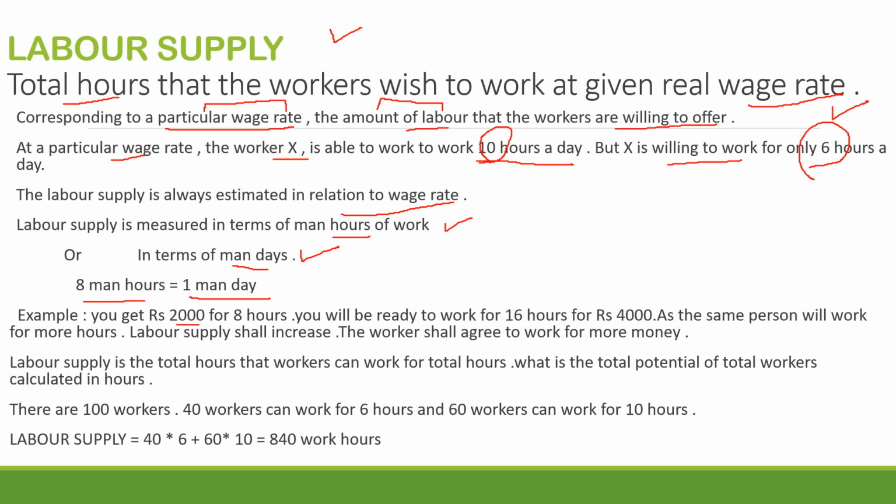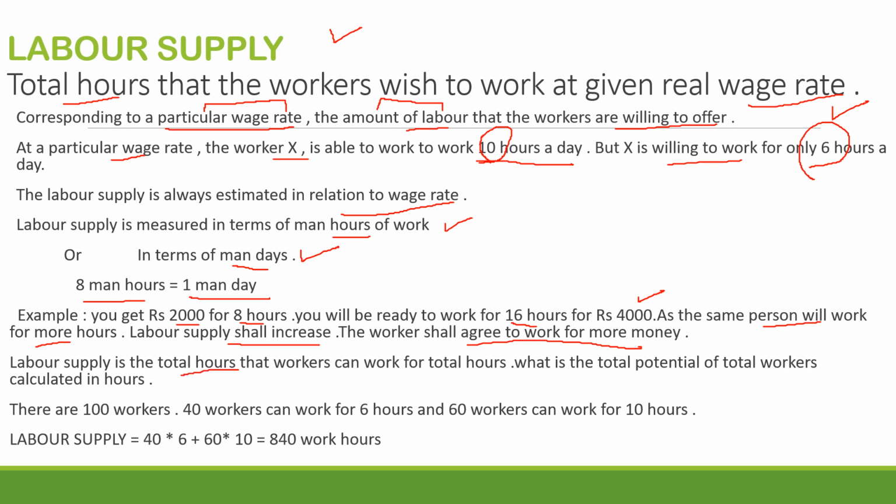Supposing you are getting 2000 rupees to work for 8 hours. If I work for 8 hours, I will get 2000 rupees. This is the rate. I may be ready to work for 16 hours. This is double the amount of hours, and so I will be getting 4000. As the same person will work for more hours, the labor supply will increase. The worker shall agree to work for more because he will be getting double the amount of money, from 2000 to 4000. So that is why instead of 8 hours he will be working for 16 hours.